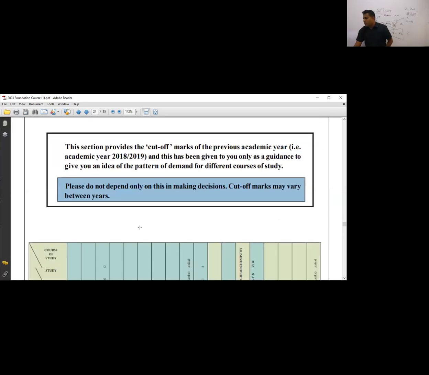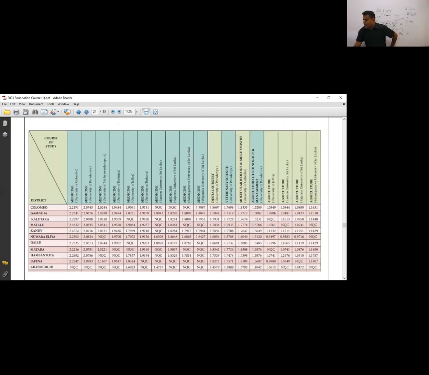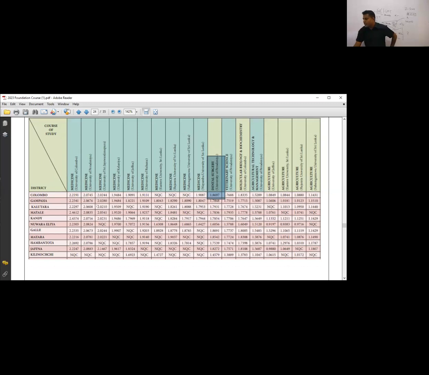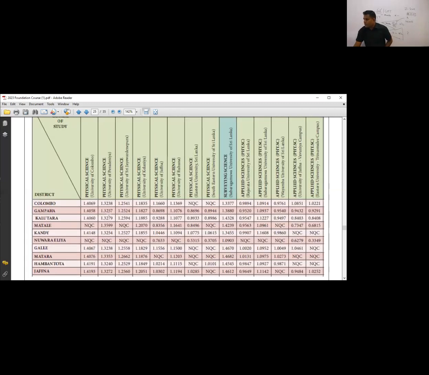So these are the cut-off marks for different subjects. You can see medicine, University of Colombo, it's 2.2191. Dental, 1.86. Likewise, you have each and every course. Here, physical science, Colombo, 1.4.